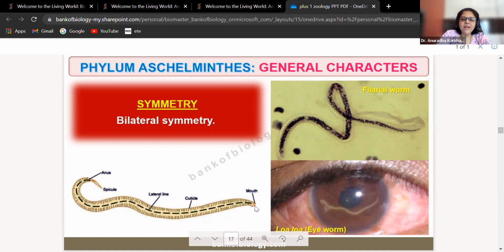Yeah, so this is going to be your bilateral symmetry. This is the filarial worm. Filarial worm is going to cause, you know what? Filariasis. The scientific name of this worm is Wuchereria bancrofti, which causes elephantiasis. You know elephantiasis? The legs become huge like an elephant's legs. That is called elephantiasis, which is caused by this filarial worm.